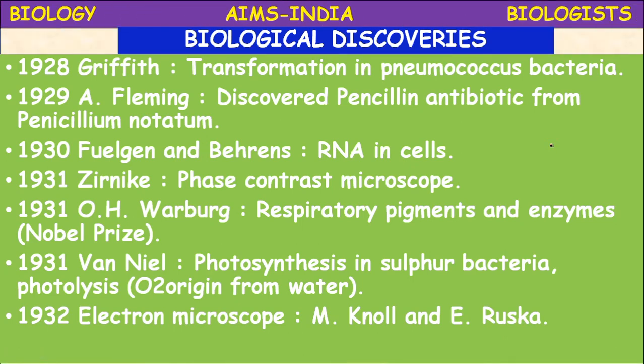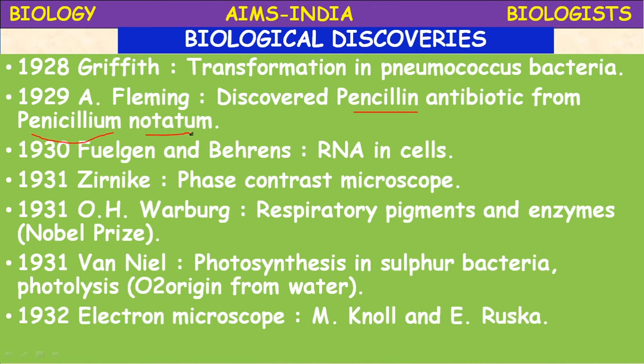Next, another important discovery in biological studies. In 1928, Griffith, a scientist, introduced transformation in pneumococcus bacteria. In 1929, Alexander Fleming discovered the first antibiotic, penicillin, from a fungus named Penicillium notatum.